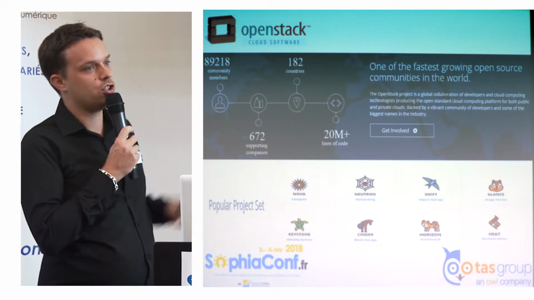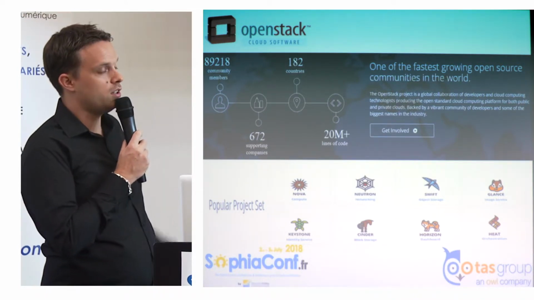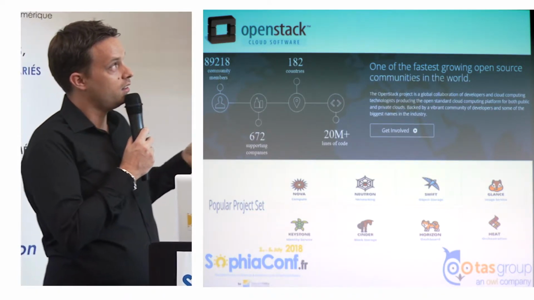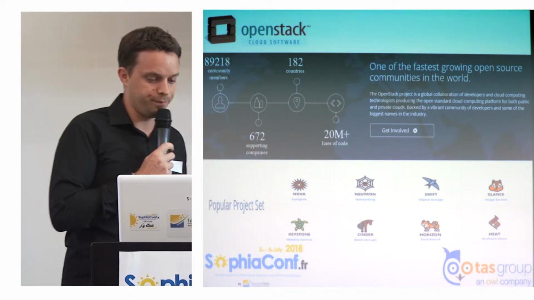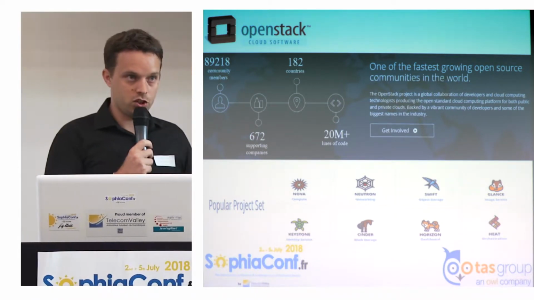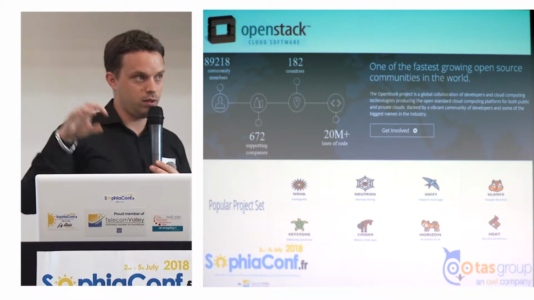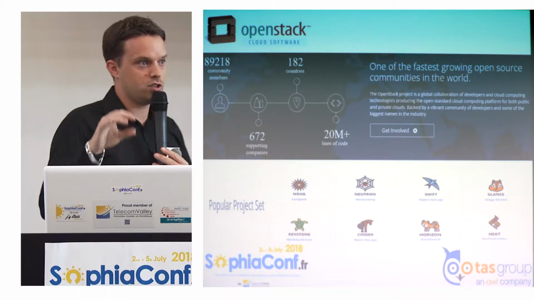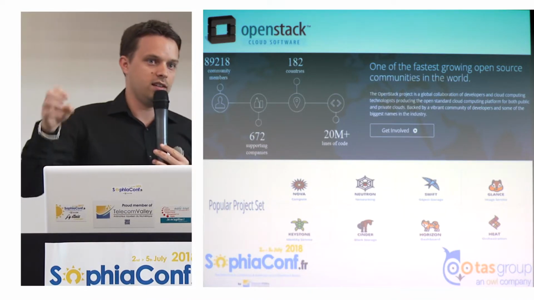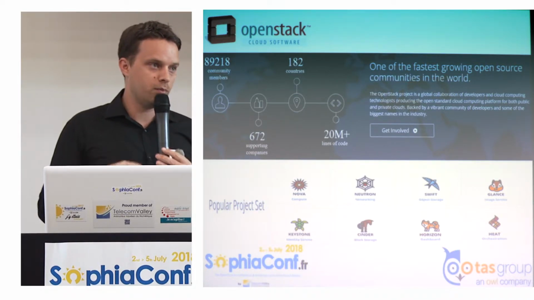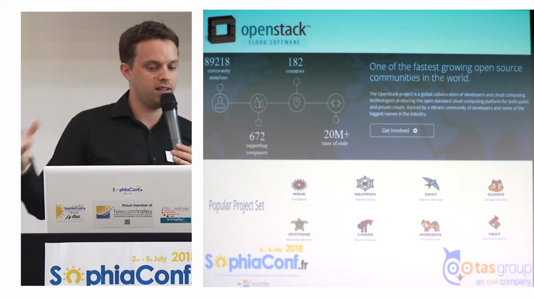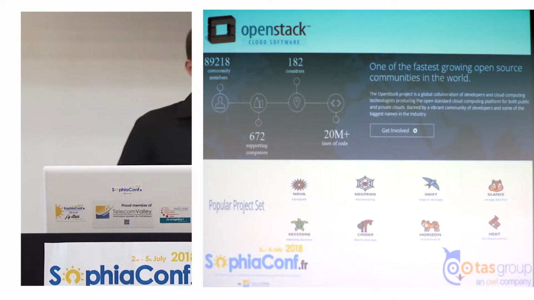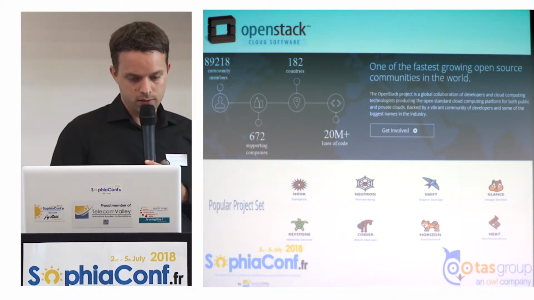Nova will manage the compute of the OpenStack platform. Neutron will manage the networking. Glance, Cinder, and Swift will manage the storage, and every time there is a module to manage a new component. So we have one that can manage the monitoring of OpenStack, and there is always a new module developed and attached to OpenStack in order to make it keep growing and be used with more modules.